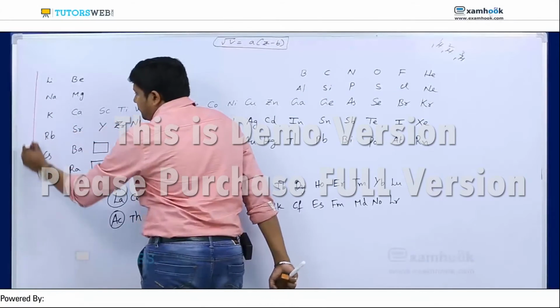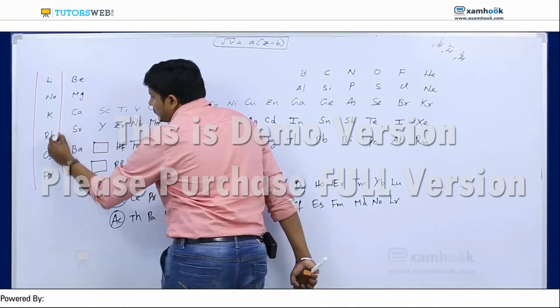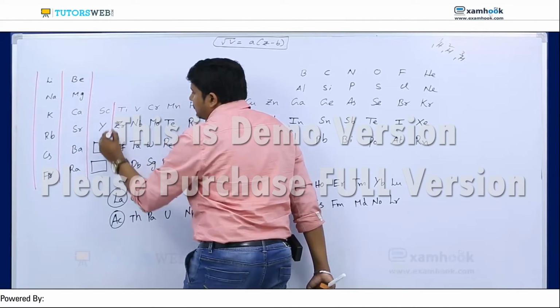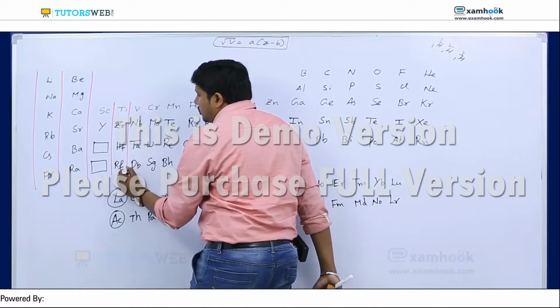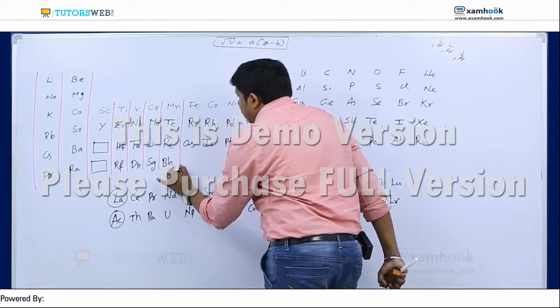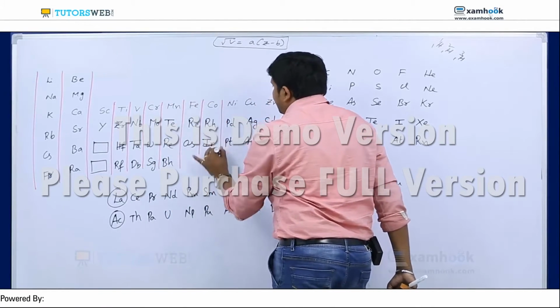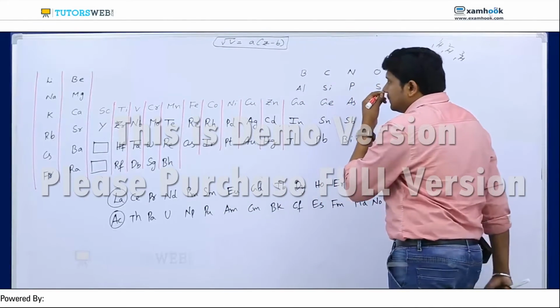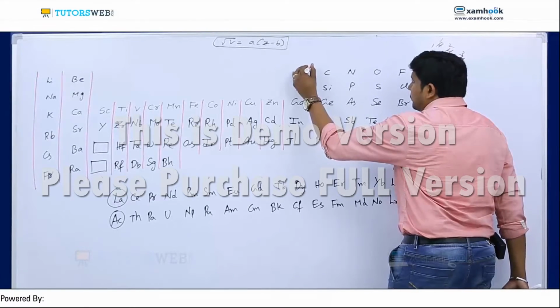This is the first group, and this is the second group, and this one is the third group of elements, fourth group, fifth, sixth, seventh group and 8th, 9th, 10th, 11th, 12th, and again here the 13th group, which is nothing but 3A.